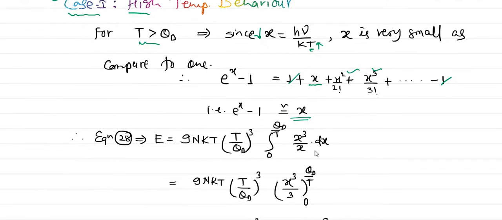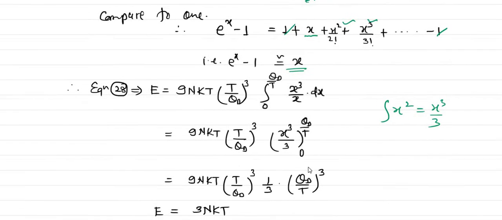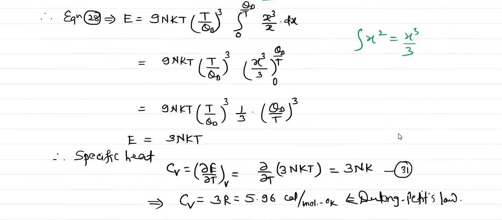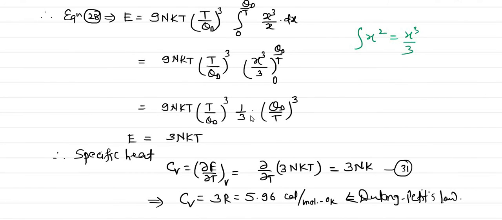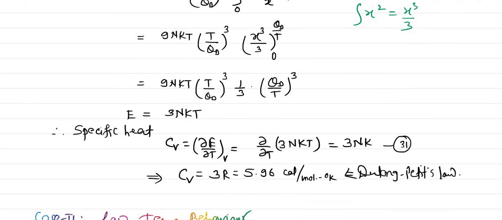After cancellation, what remains is only x square, and I have taken the direct integration of x square. The integration of x square will be x cube divided by 3, within the limit 0 to theta D divided by T. The lower limit is directly 0, so substituting the upper limit, we have 9nkT times (T divided by theta D) whole cube, and this 1 by 3 I have written outside, with upper limit theta D by T. These two terms are exactly reciprocals of each other, so they will get cancelled, and 3 threes are 9. Therefore we got the energy E equal to 3nkT.